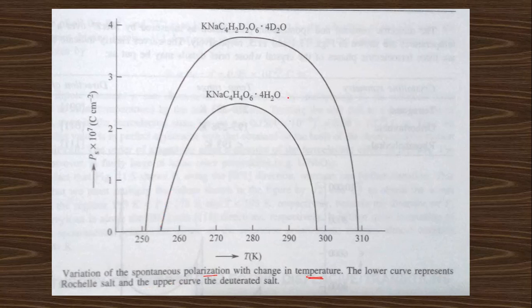The lower curve is the Rochelle salt and the upper is the deuterated salt. These two materials are given with the temperature variation. This is the variation of spontaneous polarization, PS, with temperature like that, and this polarization curve is like the Debye theory.